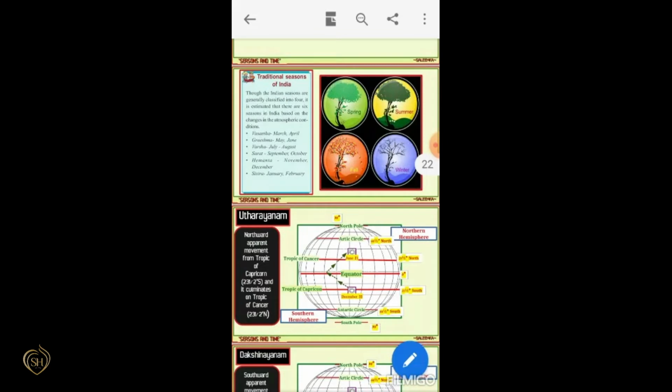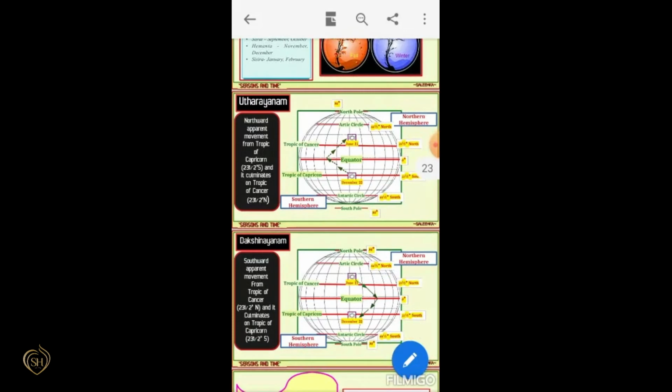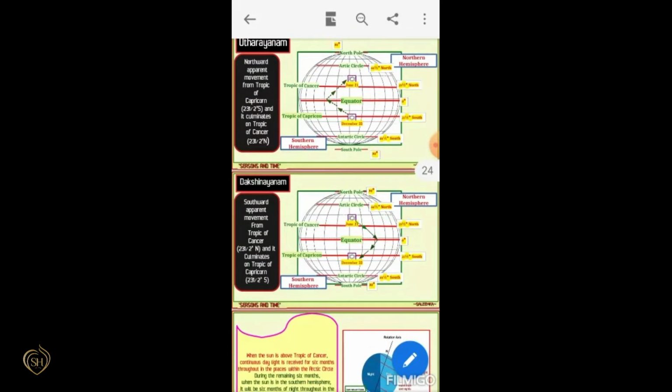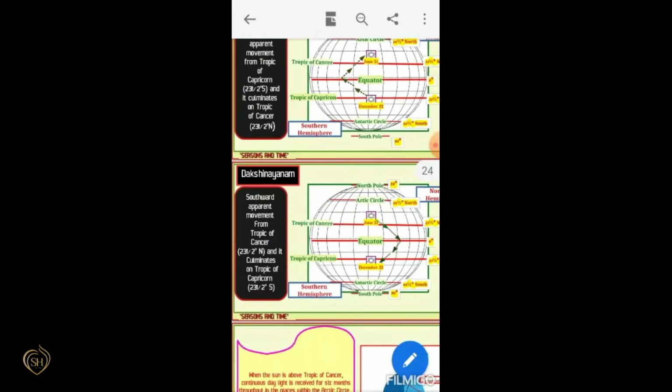And the next one is Uttarayanam and Dakshinayanam. Northward apparent movement from the Tropic of Capricorn, culminating on the Tropic of Cancer, is called Uttarayanam. And what is Dakshinayanam? It is the southward apparent movement from the Tropic of Cancer, and it culminates on the Tropic of Capricorn. That is Dakshinayanam.